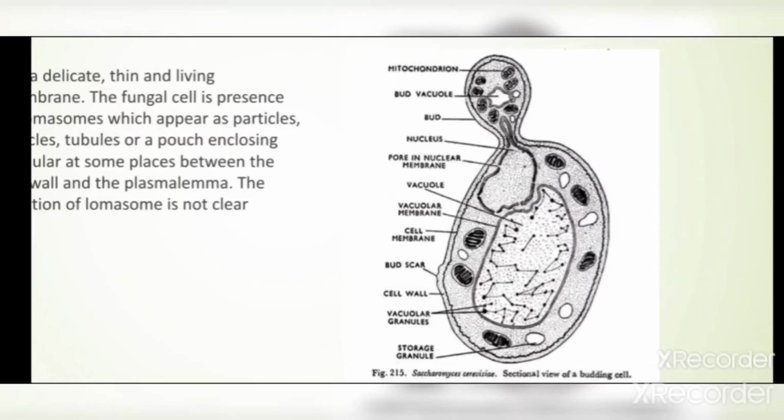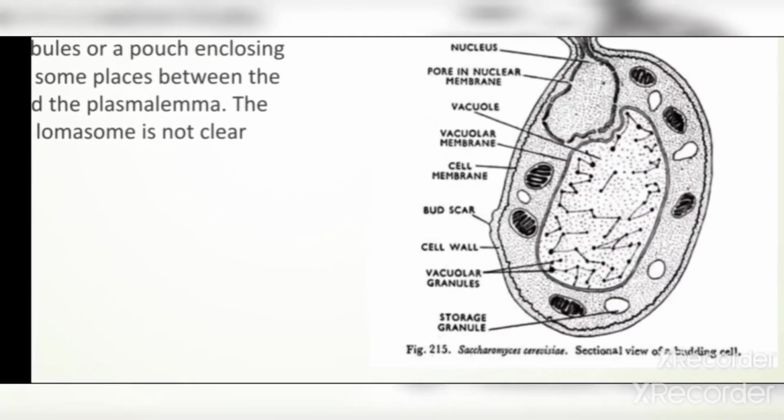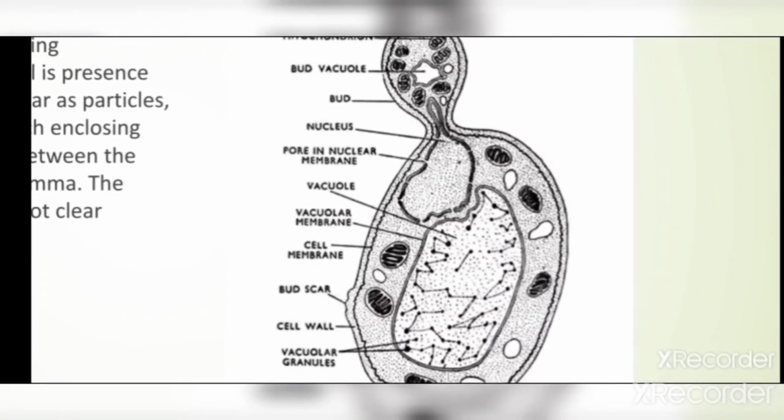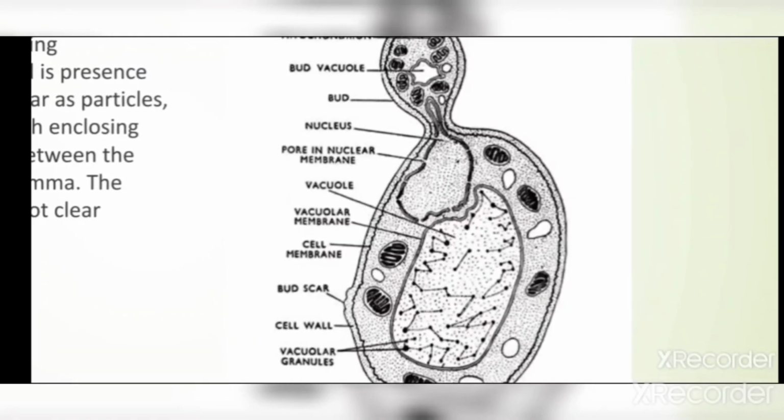The organelles are also present: the mitochondria, nucleus, and vacuole. Discussing the nucleus, we see that this layer has many pore-like structures. These pores are called the nuclear pores, and the lining is called the nuclear membrane.